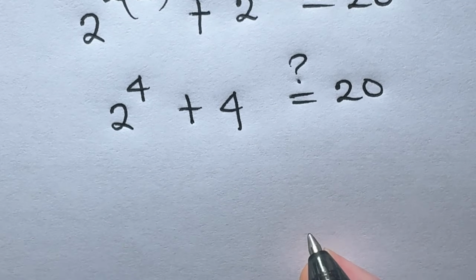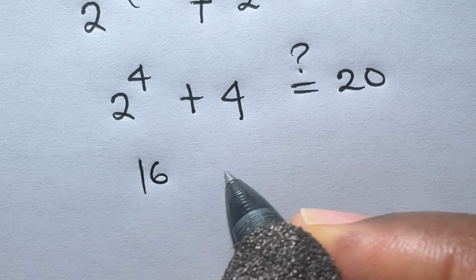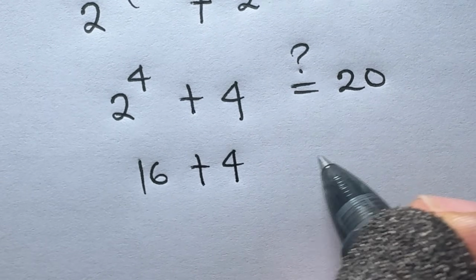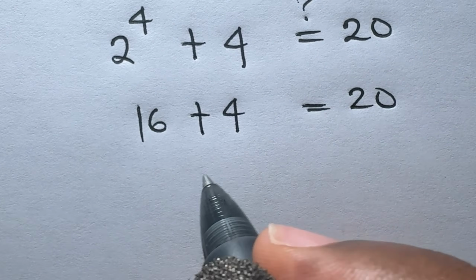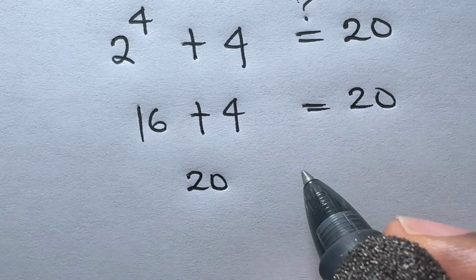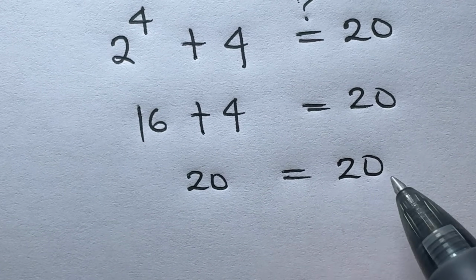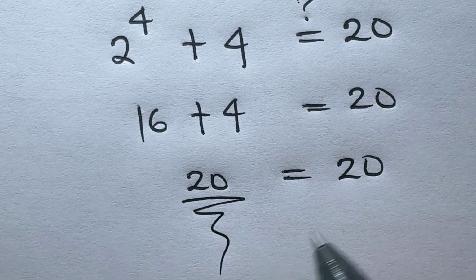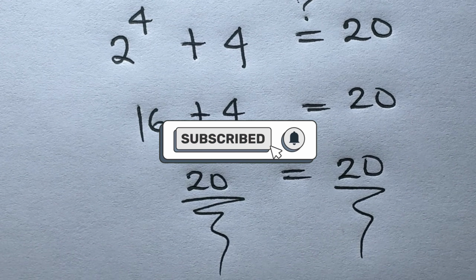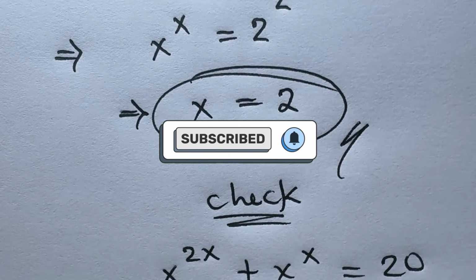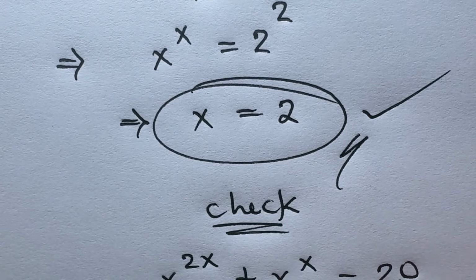2 raised to power 4 is 16. So we have 16 plus 4 to give us 20. 16 plus 4 is 20. So we have 20 is equal to 20. And since the left hand side balances the right hand side, it confirms that the value we got for x, which is 2, is absolutely correct.